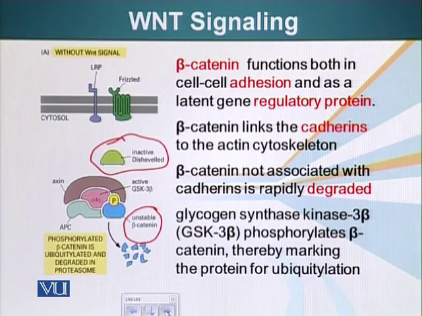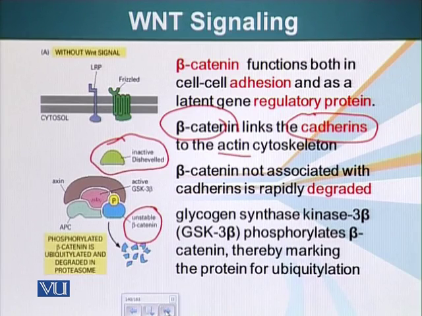One of the roles of beta-catenin is that it links cadherins to the actin cytoskeleton. Cadherins are proteins that are sticking out of the cell. These proteins are responsible for cell adhesion. They bind the cell to, for example, extracellular matrix. Some other adhesion proteins bind two cells together. So in cells, the adhesion molecules are also tied to the cytoskeletal elements. We have also talked about that. In this case, beta-catenin is linking cadherins, the adhesion molecules, the sticky molecules, to actin molecules.